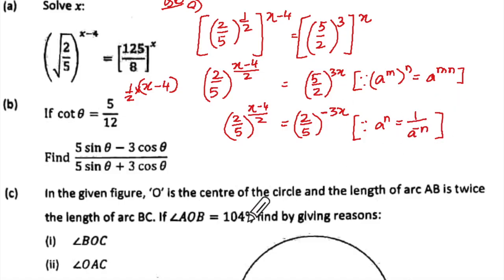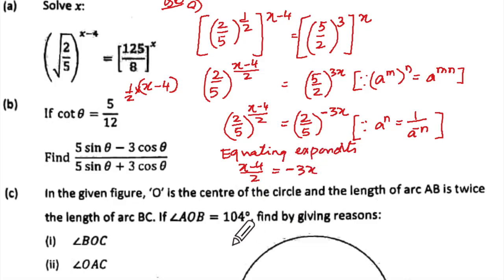You saw what I've done. Now what you will do next, are the bases the same? So what should you write? Equating exponents as bases are constant. So x minus 4 upon 2 is equal to minus 3x.